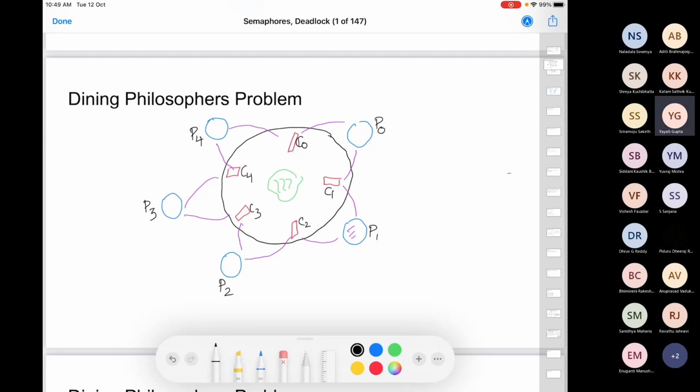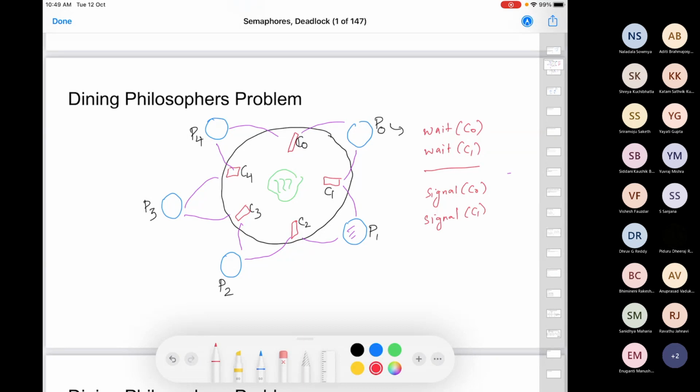You cannot just pick any chopsticks: wait C(i) and C(i+1). Exactly, right? So what can P0 do? P0 is going to apply a wait on C0 and a wait on C1, executes, then signal on C0, signal on C1.